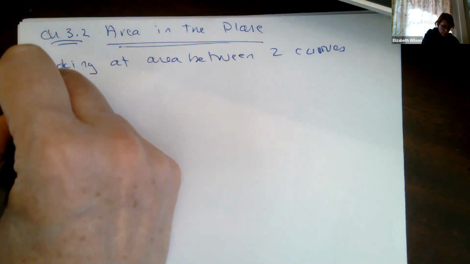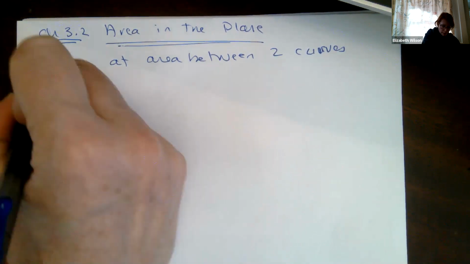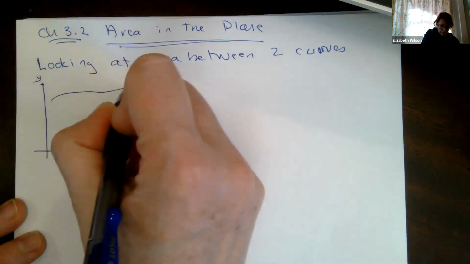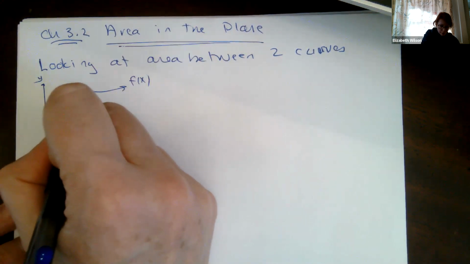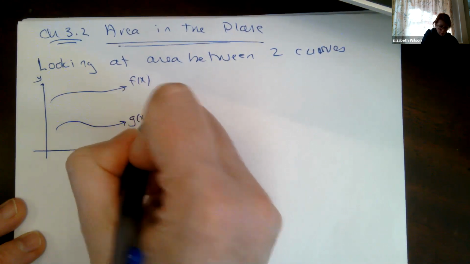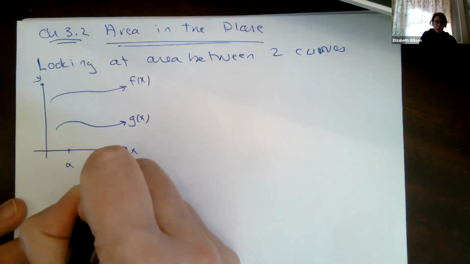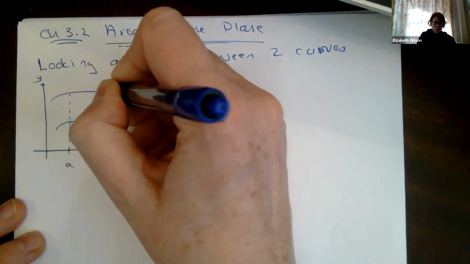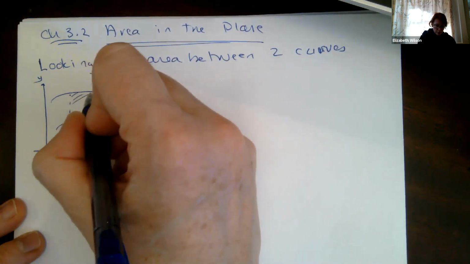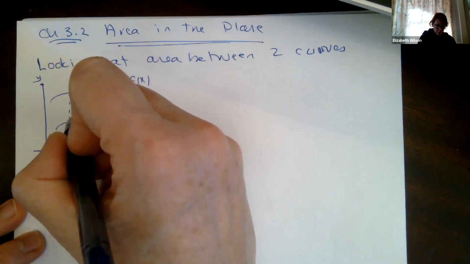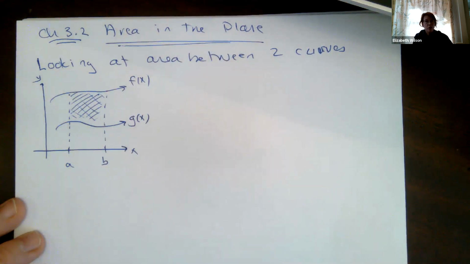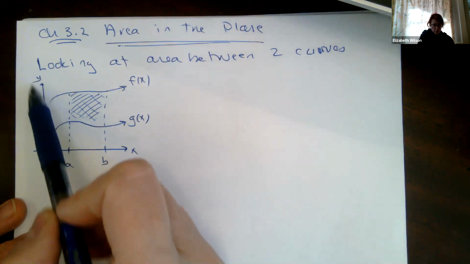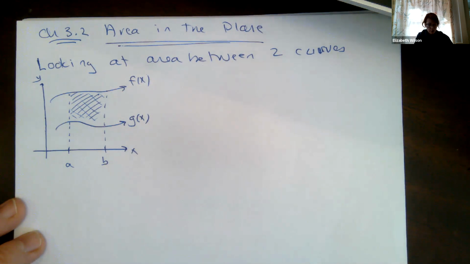So if I've got, let's say, here's my x-axis, here's my y. Say I've got some function f of x, and I've got another function g of x, and I'm looking at an interval from a to b. When we look at the area in the plane, we're looking at the area between these 2 curves, between f of x and g of x. Towards the end of this lecture today, we're going to talk about things as they focus on the y-axis. This is the same premise, but we're going to first really just go into detail about stuff with respect to the x-axis.